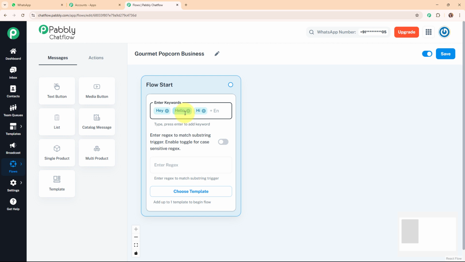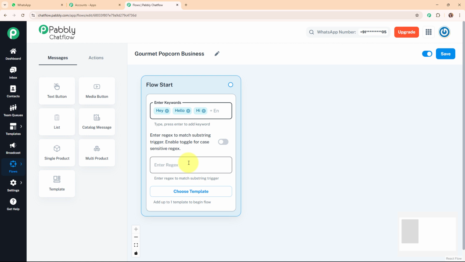But people type messages in different ways. One person might say, tell me about the popcorns available, while another might write, I want to buy a popcorn pack. Instead of listing every possible variation, we can use regex, that means regular expressions, to create a smarter trigger. Then the chatbot will detect common inquiry words regardless of variations or capitalization. Once the chatbot is triggered, it moves to the next step.